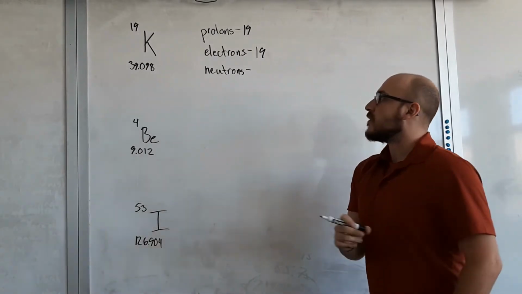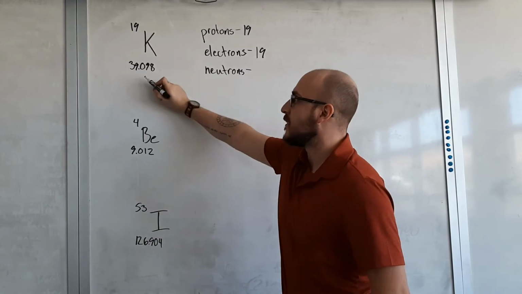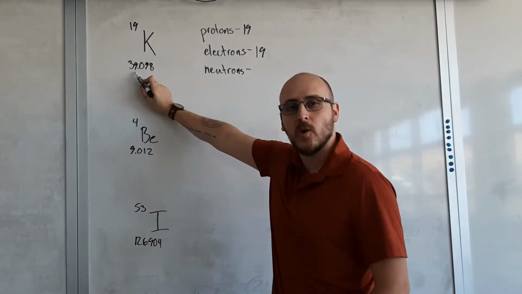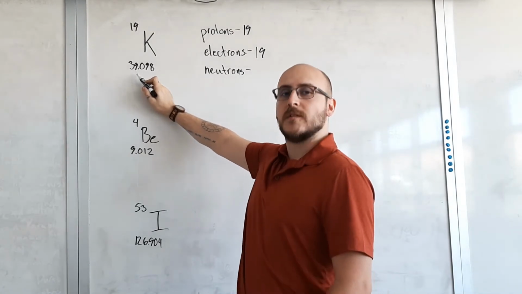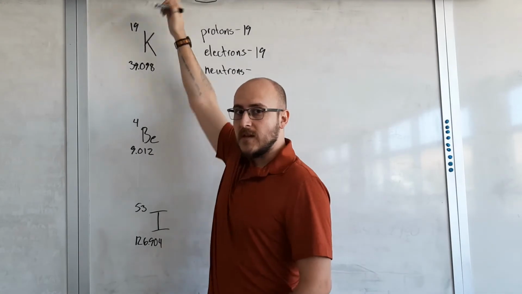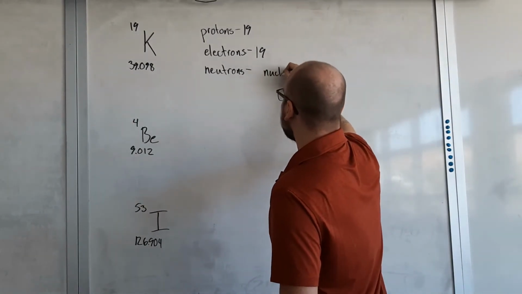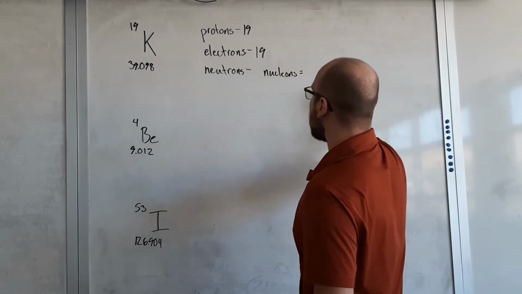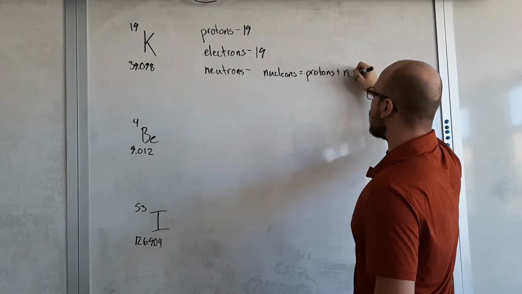Last one, neutrons, the one that requires a teensy tiny little bit of work. If you look at potassium, it has a total of 39 nucleons, and 19 of them are protons. So using our little formula, nucleons equal our protons plus our neutrons.